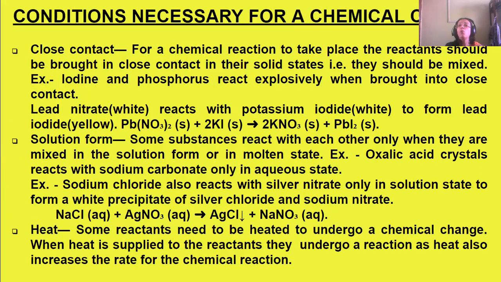Next is, what are the conditions? I told you some conditions are necessary for a chemical change to occur. So what are those conditions which are required for this chemical change to occur? The first condition is close contact. The characteristic of a chemical change is that the particles, the reactants, have to be in close contact.